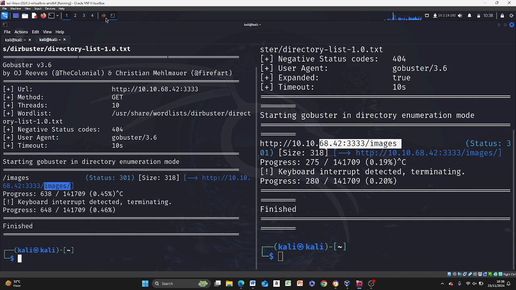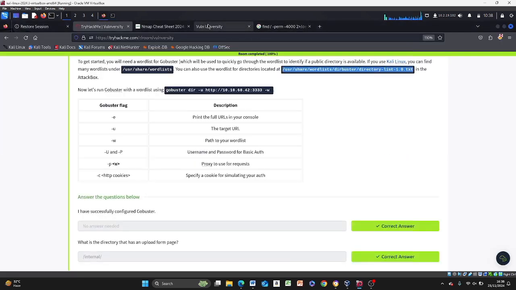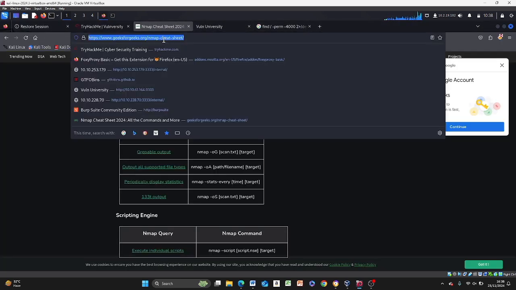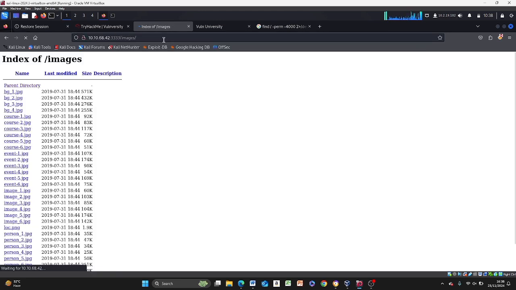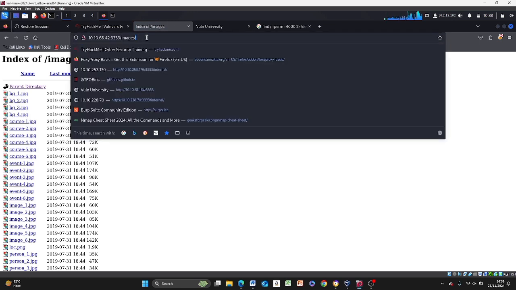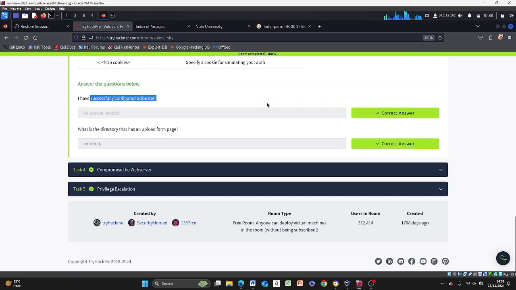So let's try something. So let's use the full path that was printed out to us. We'll copy link address and come here. I think we're done with this, and paste this and hit on images, and let's see where it leads us to. Okay, so if you notice, it automatically redirected us as well. It puts in the forward slash now for us by itself. You can come and we have images. So let's see if there's a question to answer. I successfully configured Gobuster. You check that. What is the directory that has an upload form page? An upload form page. Okay, so which means you are going back to Gobuster.